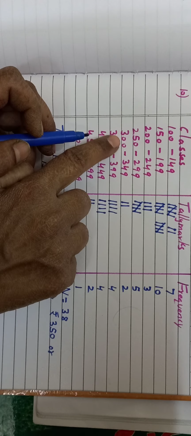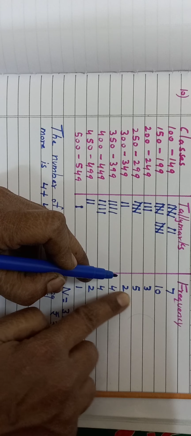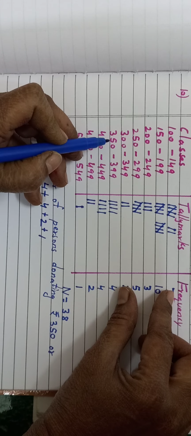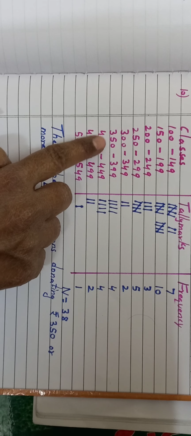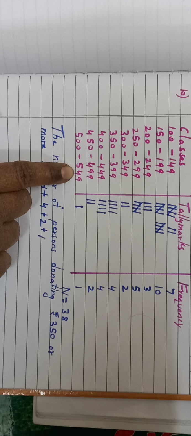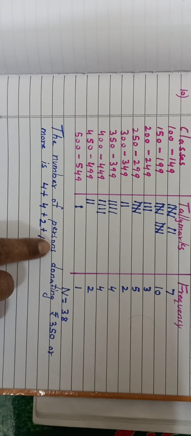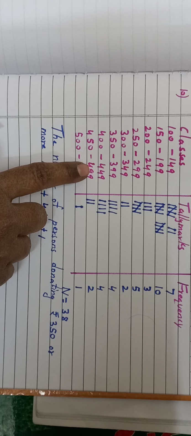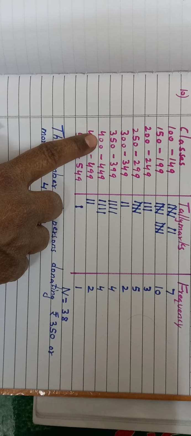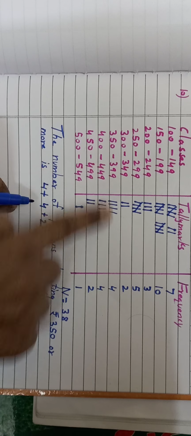We will not consider the numbers till here, because we want 350 or more than that. So till 549 we have taken. 500 to 549, only one has donated, so we have taken one person. 450 to 499, 2 persons. 400 to 449, 4 persons. And 350 to 399, 4.